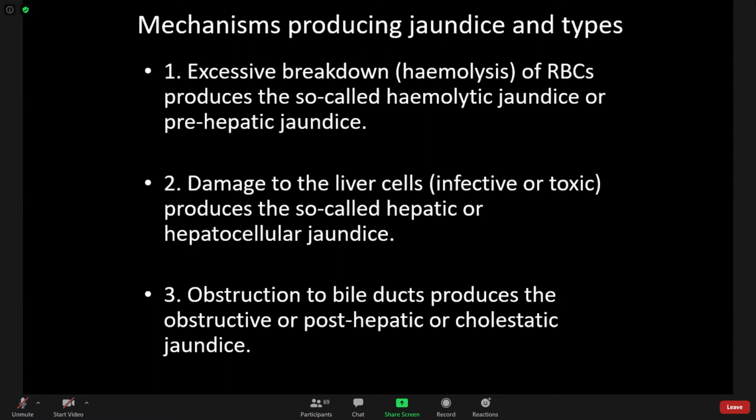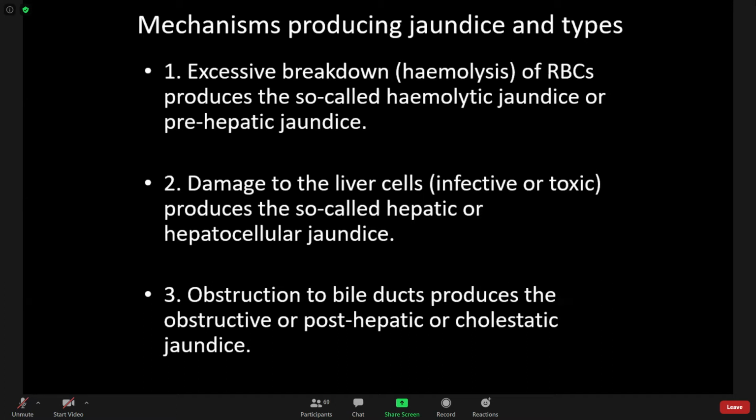So this conjugated bilirubin backflows into the blood. So in obstructive jaundice, there is a greater amount of conjugated bilirubin.